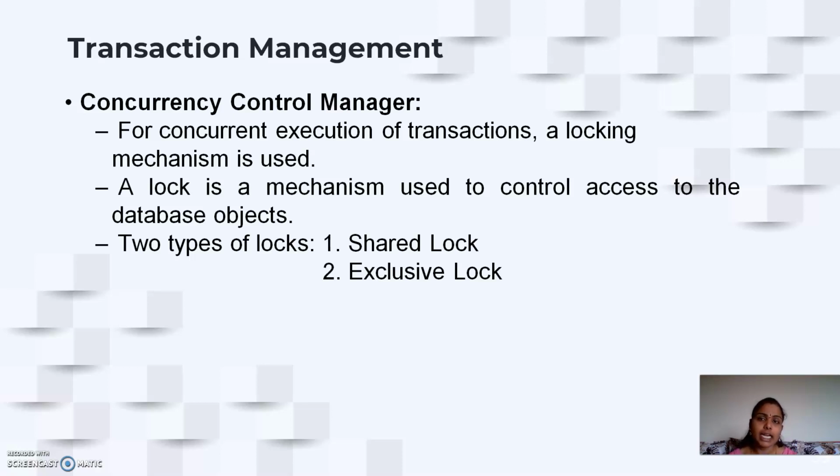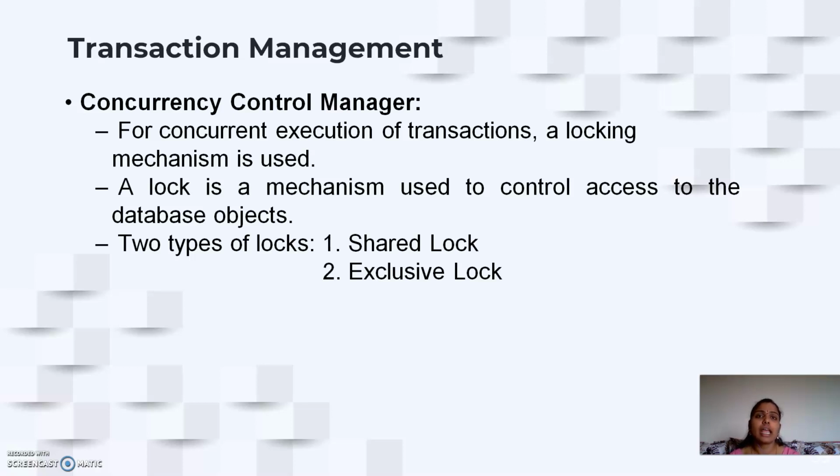So in databases, we have two types of locks. We call them the shared lock and the exclusive lock. Using a shared lock, you can provide a lock to multiple users only to view the data. You cannot perform any updates on the data. So we usually call the shared lock a read only lock. Then coming to the exclusive lock, this can be applied by only one user on a database object. With the exclusive lock, you are going to modify the data. When you are trying to modify data, no other person will be given access to it.